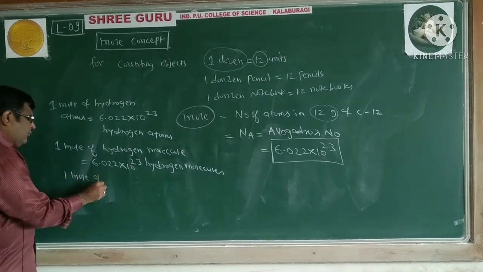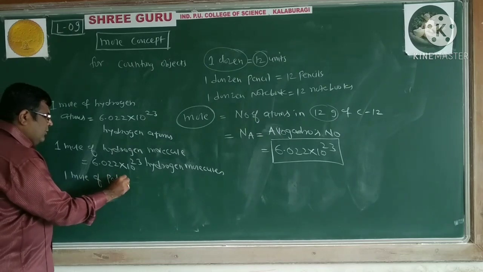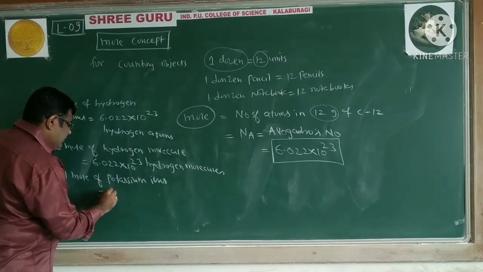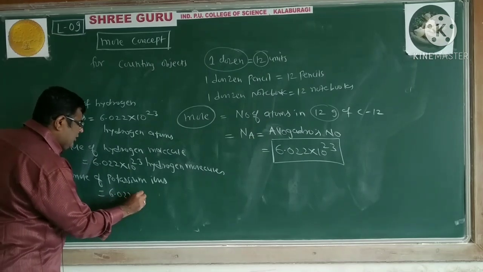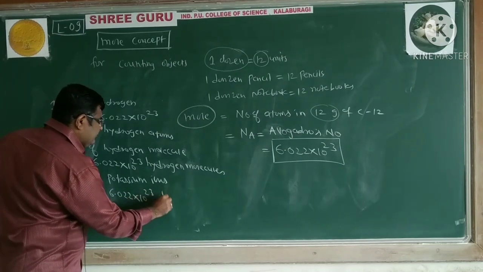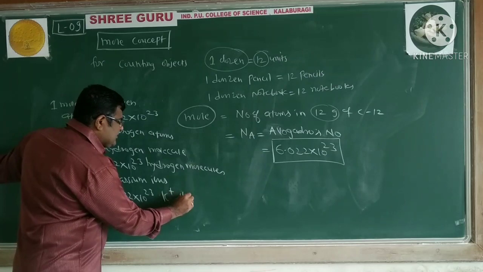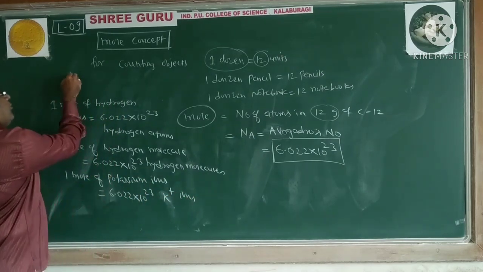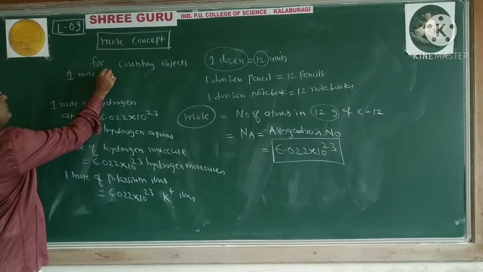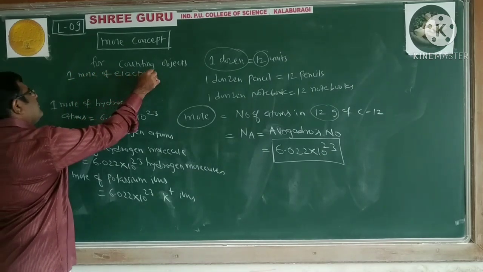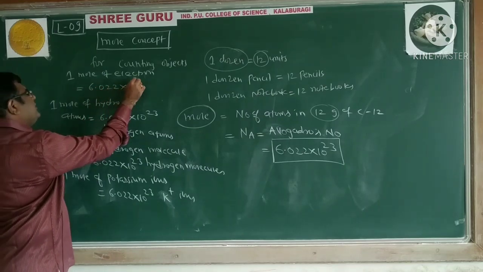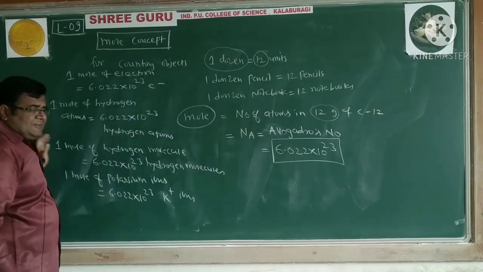1 mole of potassium ions is nothing but 6.022 into 10 raised to 23 potassium ions. K plus is nothing but potassium ion. 1 mole of electrons is nothing but 6.022 into 10 raised to 23 electrons.